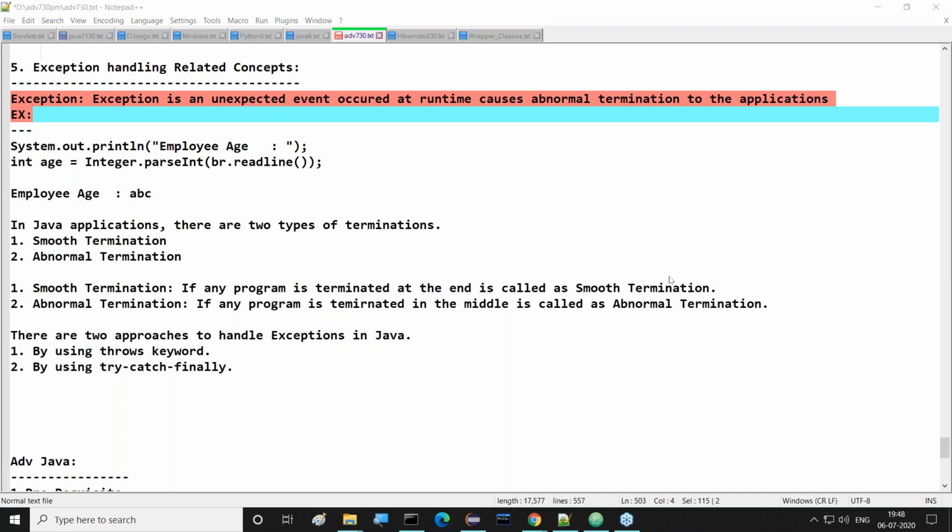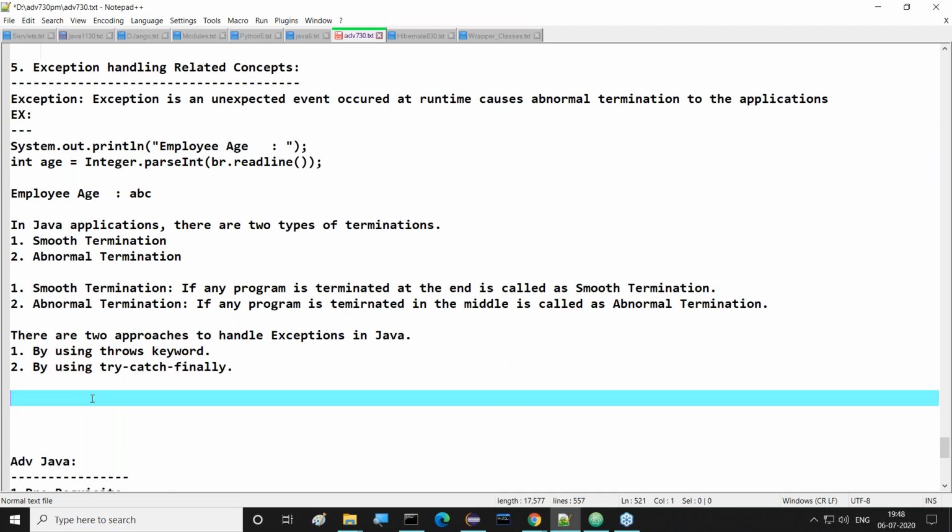So these many serious problems here we are able to get. So to avoid these problems, we have to handle exceptions properly. To handle exceptions properly, we have to go for exception handling mechanisms.